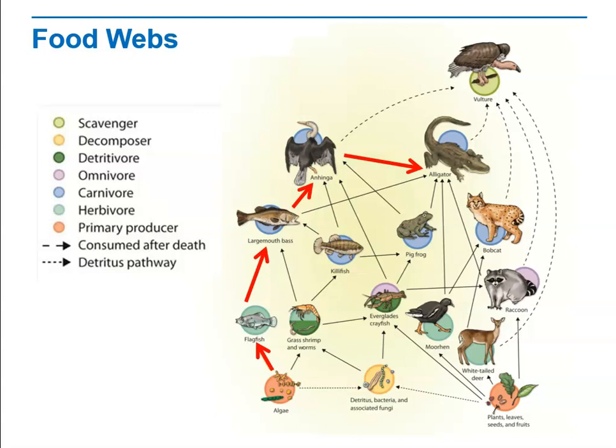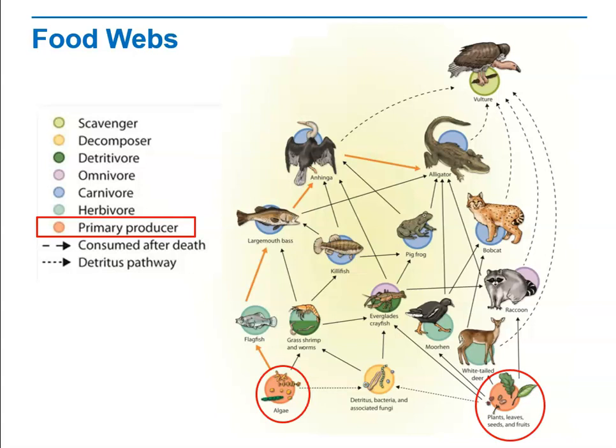What primary producers are shown in this web? Well, in addition to the algae, we also have plants, leaves, seeds, and fruits, because we have organisms that get their food from the water, and we have organisms that get food from the land.